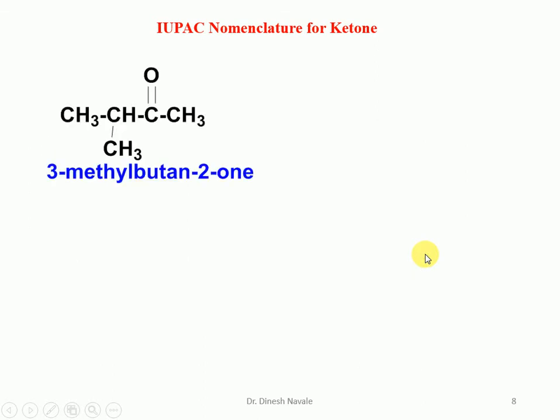In the next molecule, this is also going to be a 4 carbon atom system. So it is a butane. The carbonyl carbon is present at number 2. So it is butan-2-one. And methyl will be the substituent at carbon number 3. So it will become 3-methylbutan-2-one.